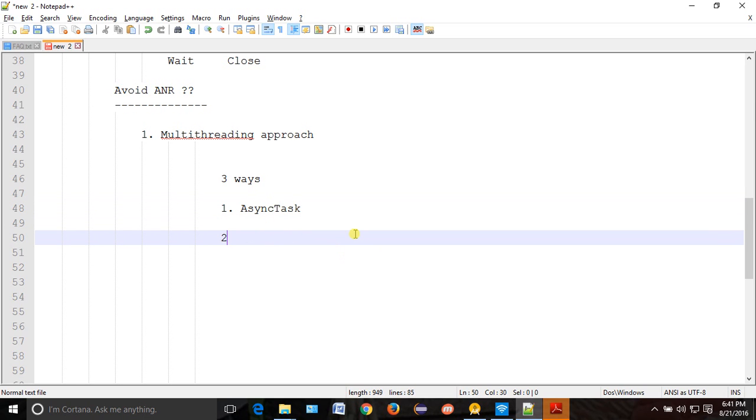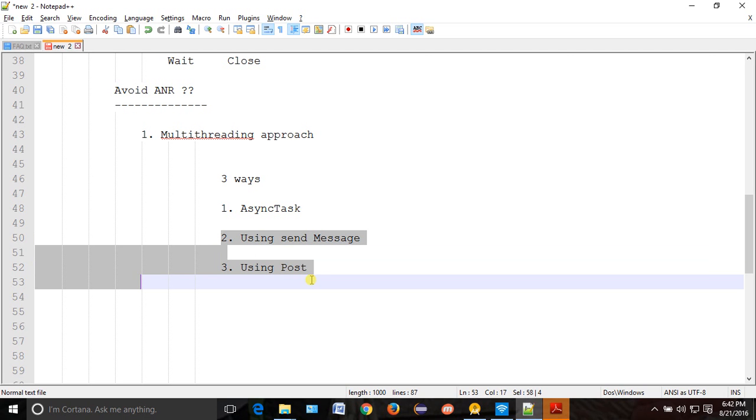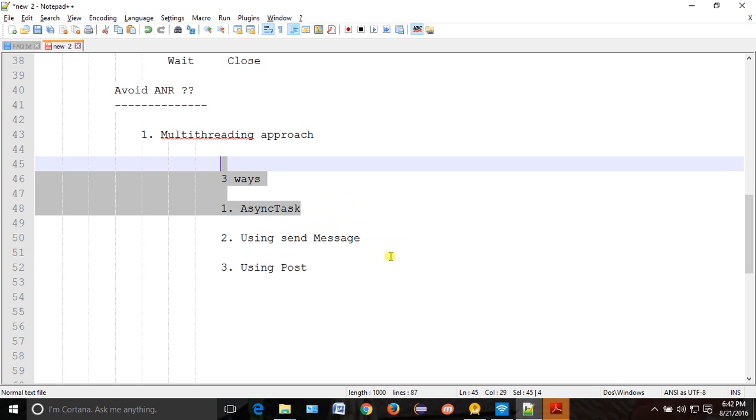Okay. What is the second way? Using send message, which you are going to do today. Okay. And what is the third one? Using post. So these two we will do today. This one we have already done.